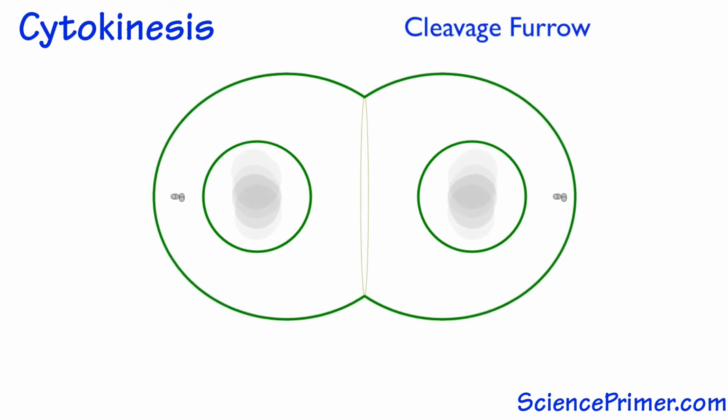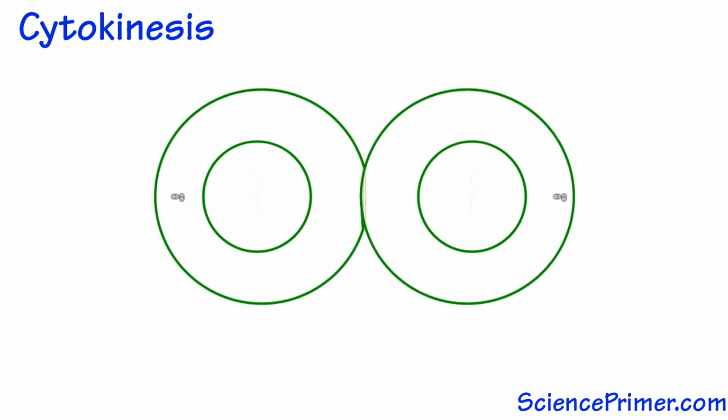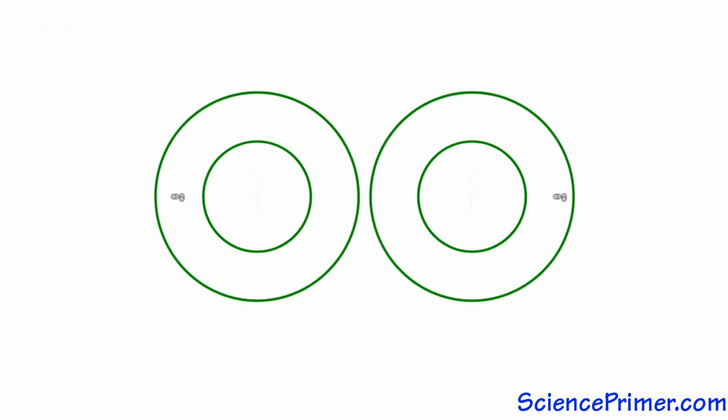By the end of the process, the contractile ring has pulled the membrane all the way into the center of the cell, resulting in two separate cells, each surrounded by its own plasma membrane. At this point, each newly formed cell re-enters interphase to begin the cycle again.